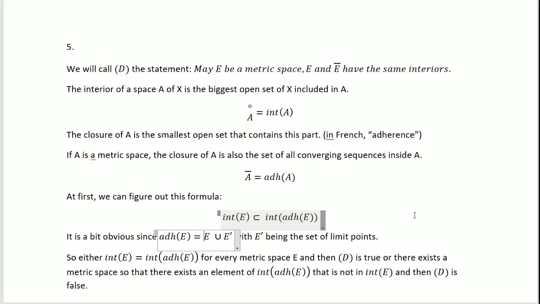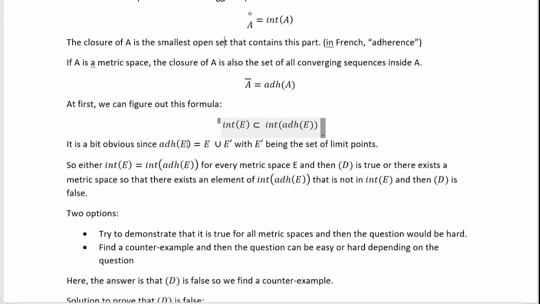So imagine you have a sphere, and the adherence of that is bigger than the ball. That can exist, and then that would imply that D is false.